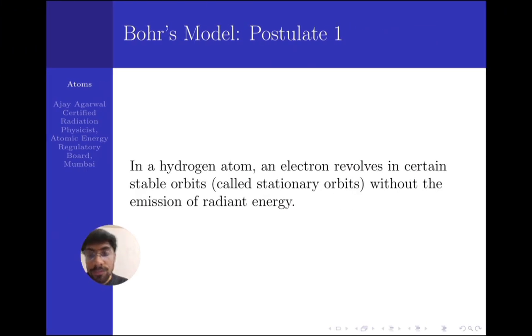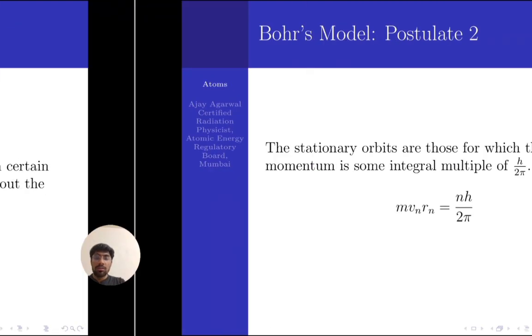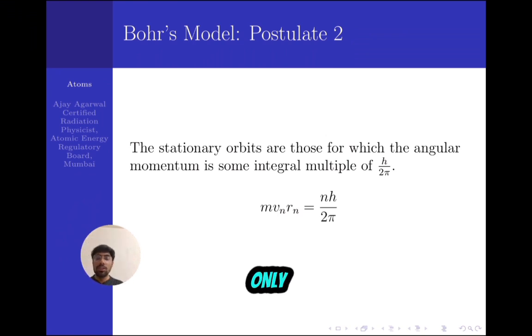The first postulate was that in a hydrogen atom, the electron revolves in certain stable orbits. There are only some discrete orbits around the nucleus in which the electron revolves, and in these stable orbits, emission of radiation doesn't take place. The electron doesn't radiate energy. In his second postulate, he stated that only those orbits exist for which the angular momentum of the electron is an integral multiple of h by 2 pi, or h cross.